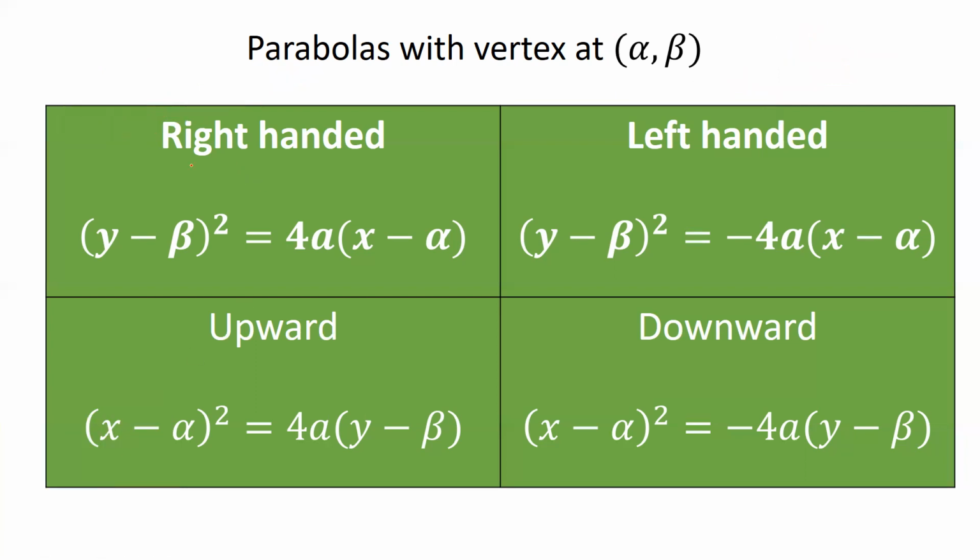So if you observe, the right-handed parabola with vertex at alpha comma beta is already what we have discussed. The left-handed parabola is similar. Initially, it was y square is equal to minus 4ax. So if you replace y by y minus beta and x by x minus alpha, you get this thing. For the upward parabola, remember that the equation was x square is equal to 4ay. Again, replace x by x minus alpha, y by y minus beta, and same thing for the downward parabola.